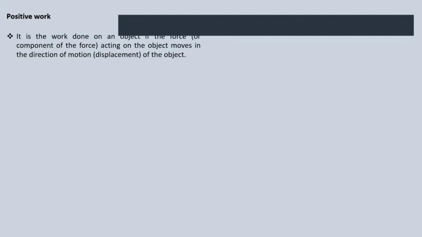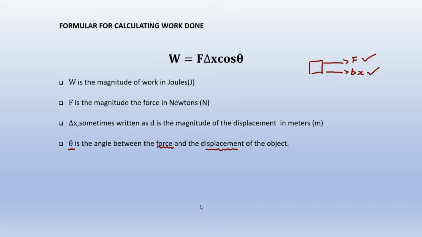Sharp. Work done can be positive. I want this cleared up. The work done on an object can be positive. The work done on an object can be negative. The work done on an object can be zero. That's basically what I need you to know. So work done can be positive, can be negative, can be zero.